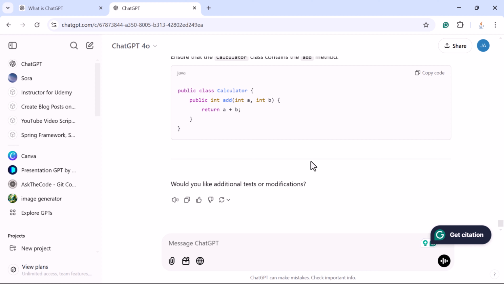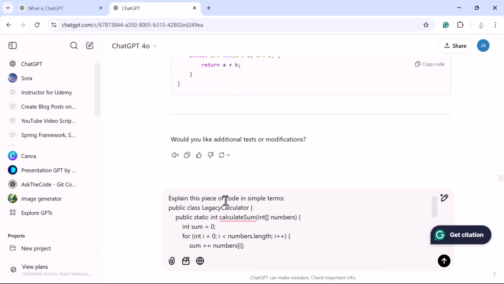You can ask ChatGPT to explain complex code in simple terms, and ChatGPT will help you explain the complex code step by step, and even help you refactor the code and suggest improvements as well. For example, go to ChatGPT and just enter the prompt, explain this piece of code in simple terms, and give the complex code that you want explained.